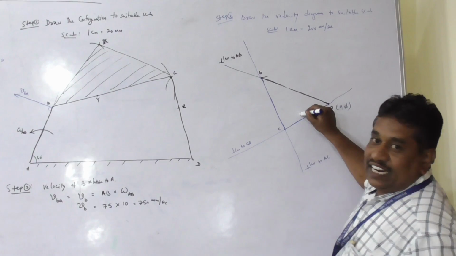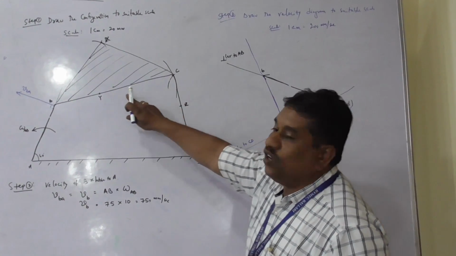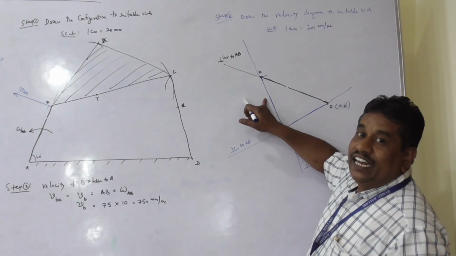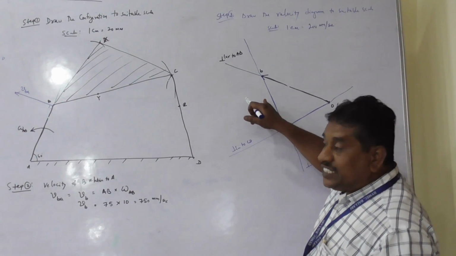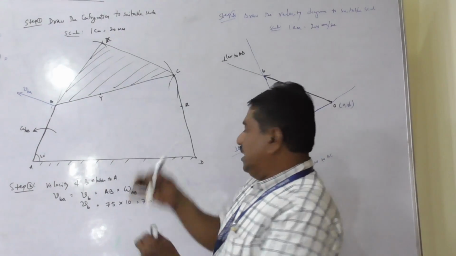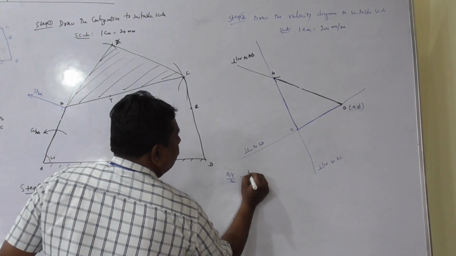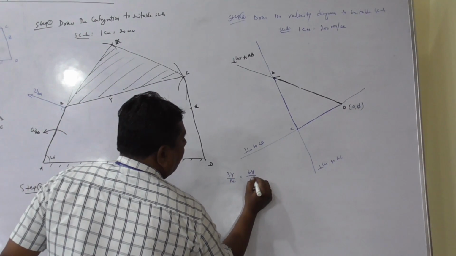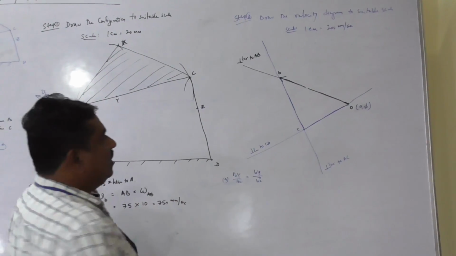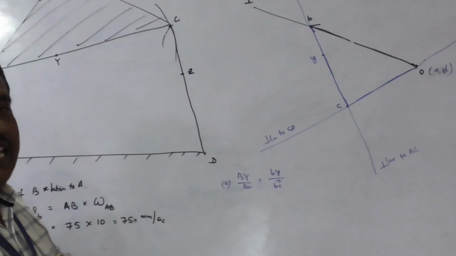But in the velocity diagram, vector BC is the velocity image of actual link BC. Therefore, small y is to be represented on the vector BC in the same proportion as the capital Y divides the link BC. Therefore, BY by BC is equal to small by by vector BC. Use this relation and fix the point Y on vector BC.